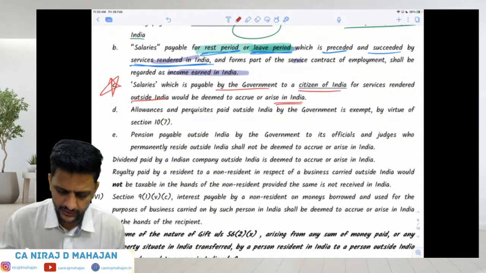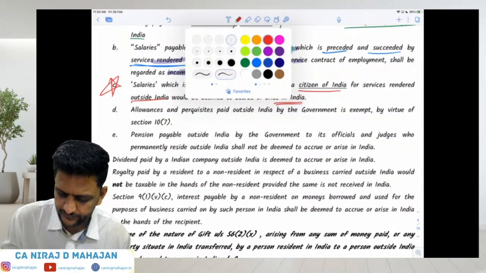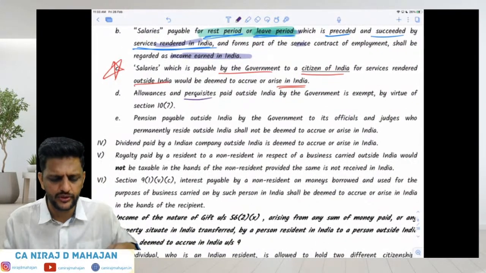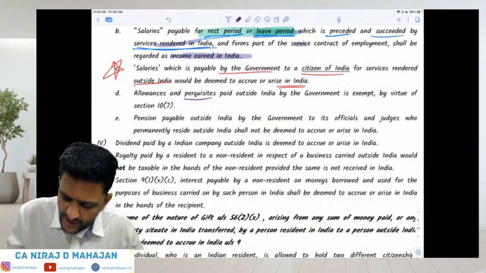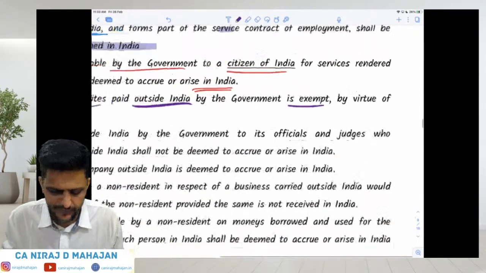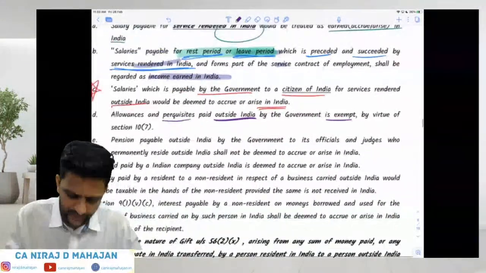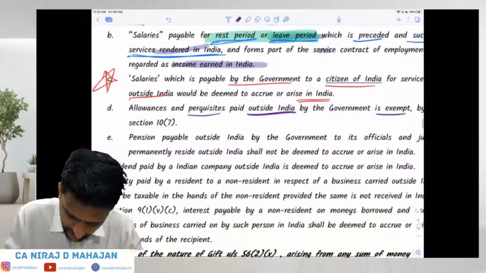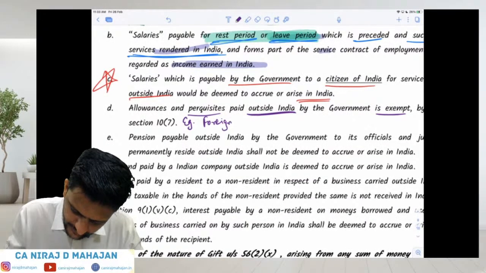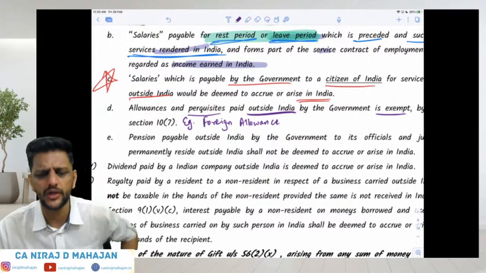Then point number D. Allowances and perquisites, that means some benefits given to the employees, paid outside India by government, are exempt by virtue of section 10 subsection 7. Over here you can write down the example, foreign allowance. Have you heard of these different allowances?